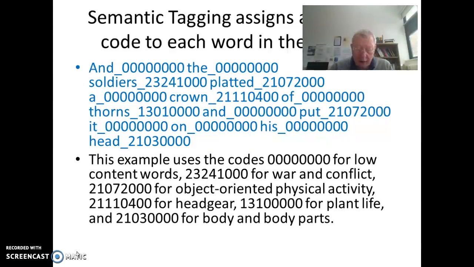The code for crown is the code for headgear. The code for thorns is the code for plant life. And the code number for head, 2103-0000, is the code for the body or body parts.